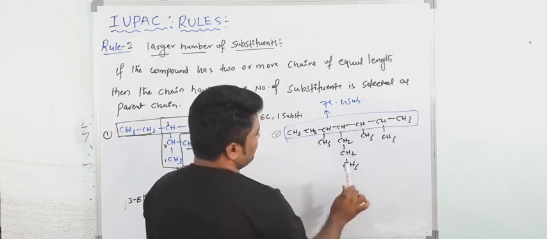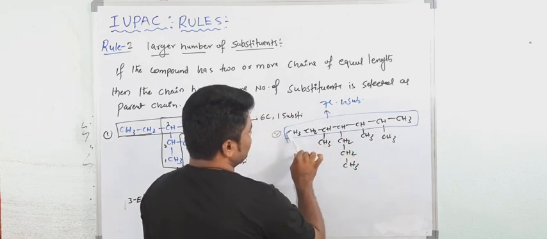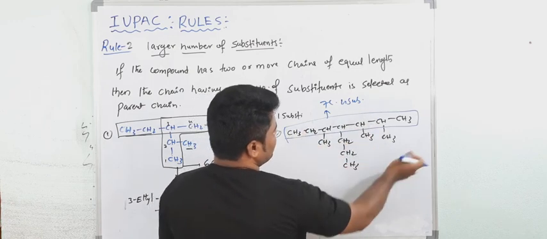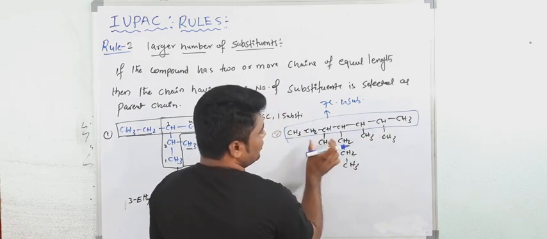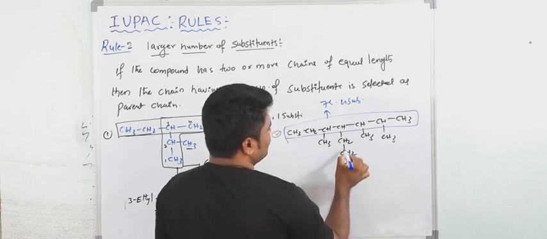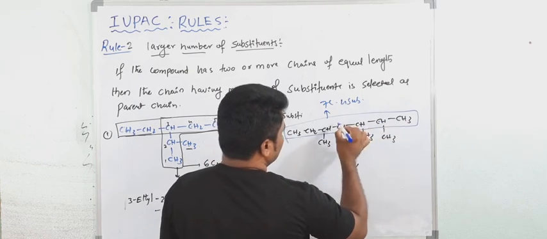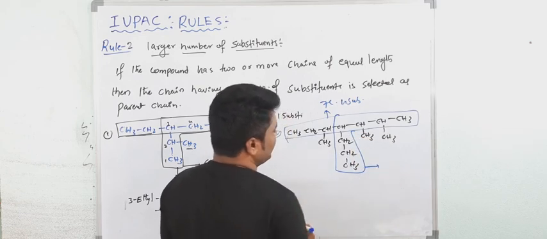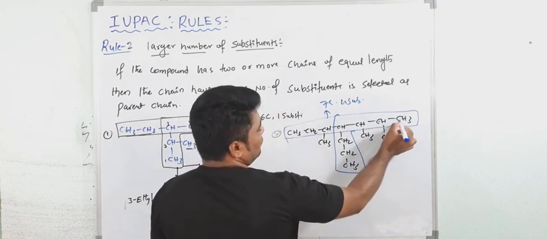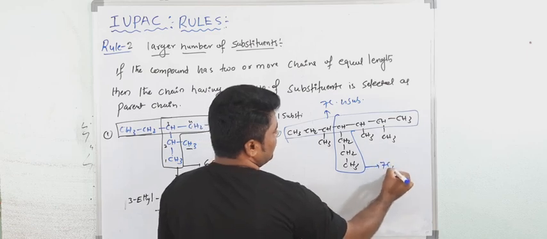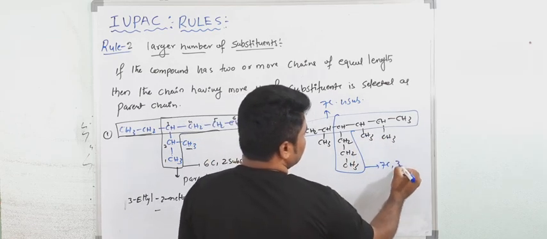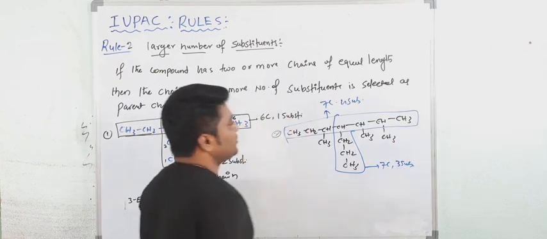Now one more option is there. 1, 2, 3, 4, 5, 6, 7 here also. So when you select like this, here only one substituent and this is 2. Only 2 substituents. See here 1, 2, 3, 4, 5, 6, 7. So here also a possibility is there. So how many carbons here? 7 carbon. How many substituents? 1, 2, and this entire is 1. Total 3 substituents.